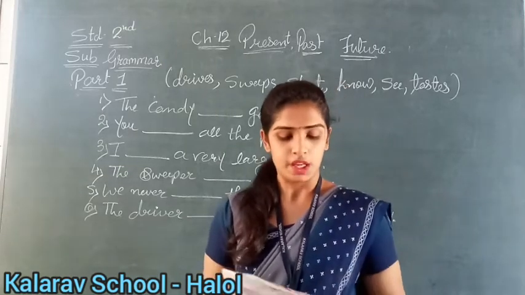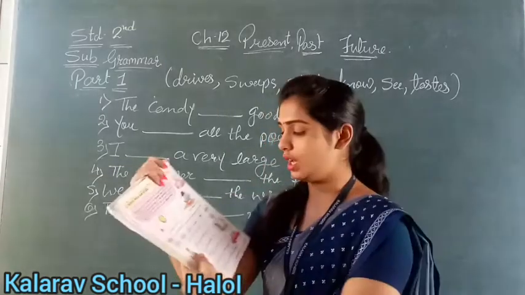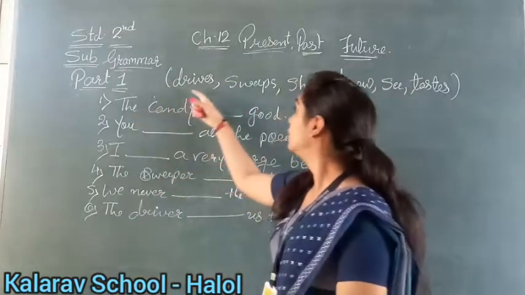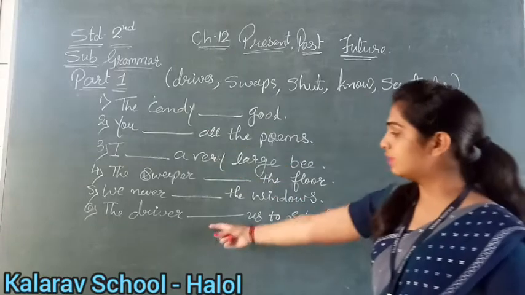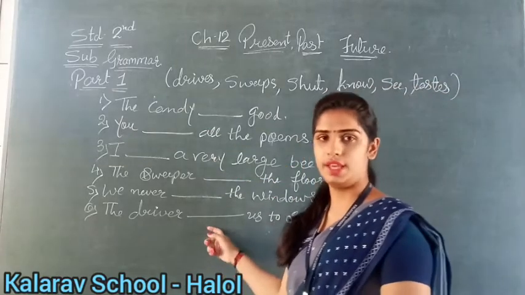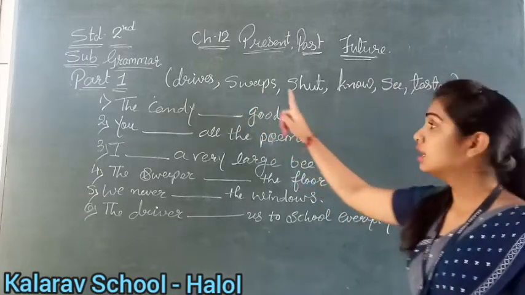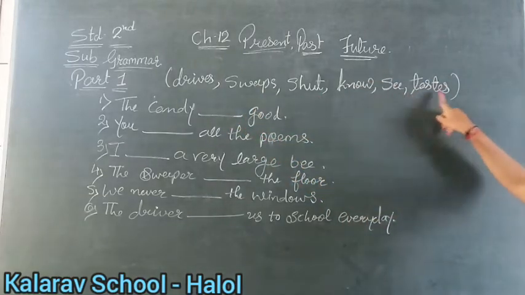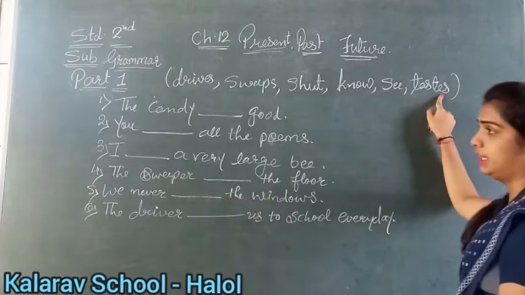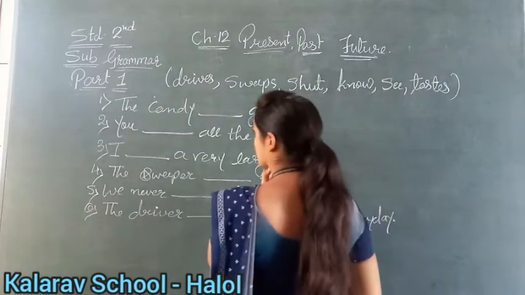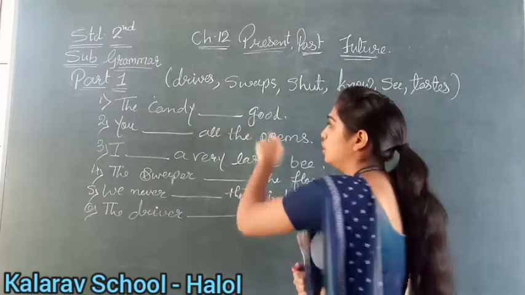Now see, complete the sentences using the correct present tense verb. Here we have given brackets and we have to put the correct verb in the fill in the blanks. Okay, now see, what is the first? Drives, sweeps, shut, know, see and tastes. So we have to fill up the blanks. Now see, what is the first number? The candy blank good.